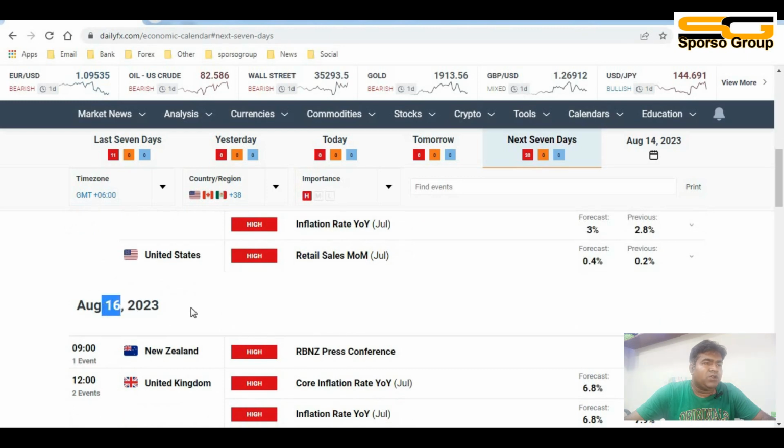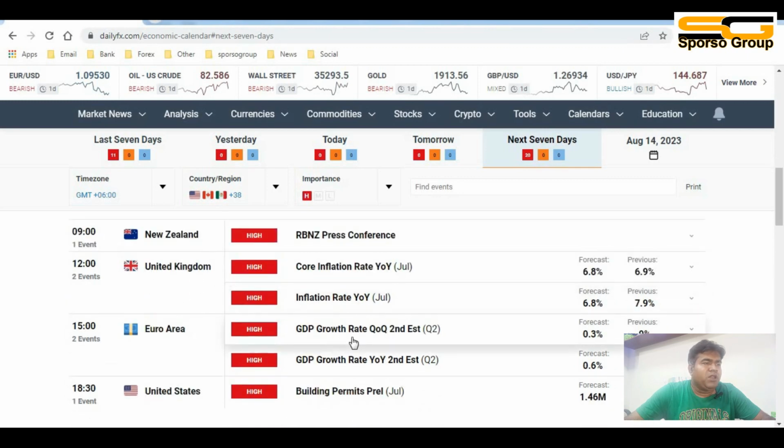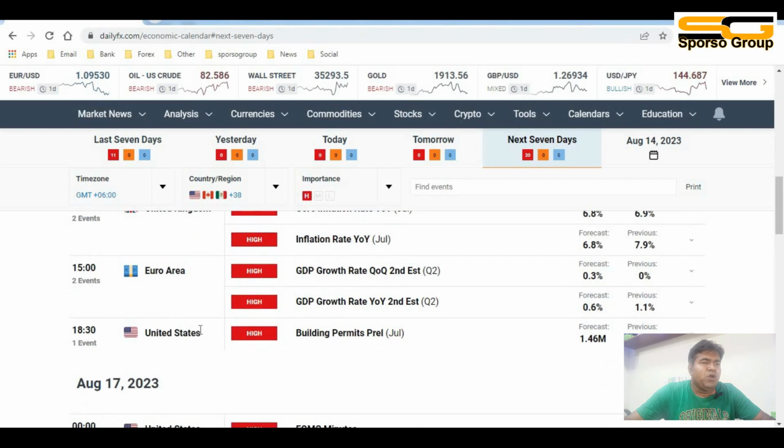On 16 August, there is the New Zealand press conference, where an interest rate declaration may come, and what will happen with the next interest rate could be in the press briefing. The United Kingdom GBP has the core inflation rate, Euro GDP, and US dollar has building permits.